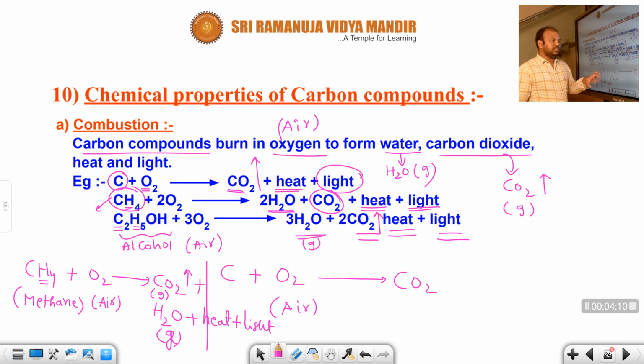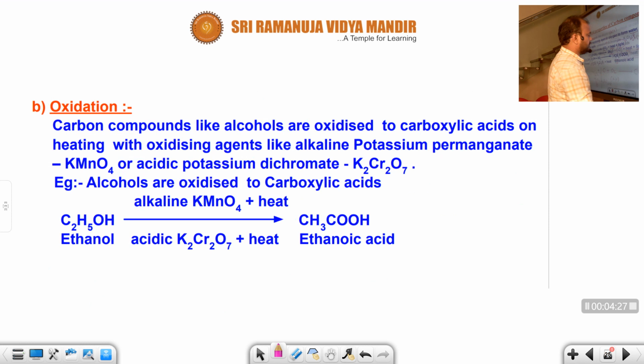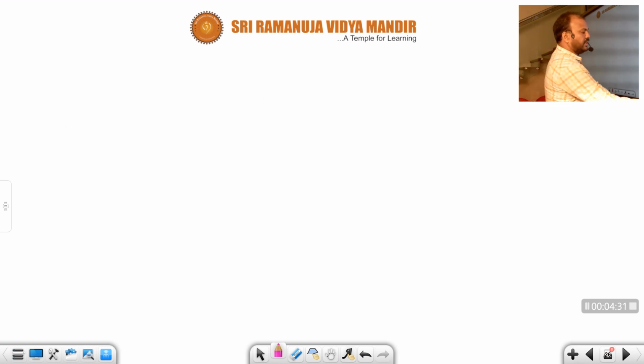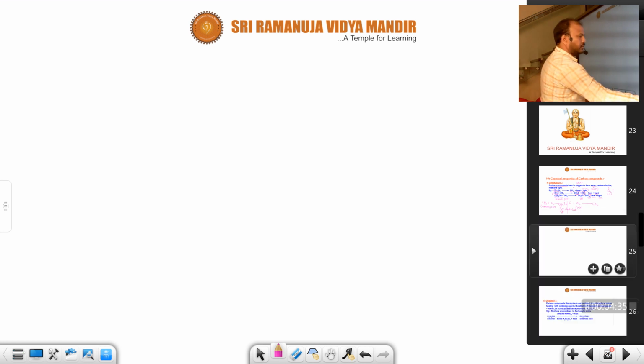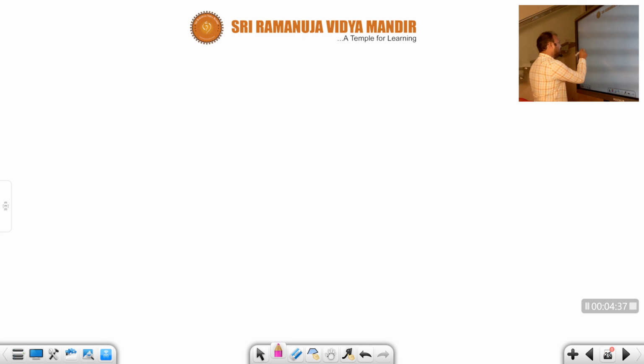Combustion reaction. Combustion means hydrocarbons or carbon react with oxygen in the presence of air to form their corresponding oxides along with heat and light. This reaction is said to be a combustion reaction. It's a very important reaction. Okay, students, for your sake I will take an example of a combustion reaction. Suppose C2H6 is given.